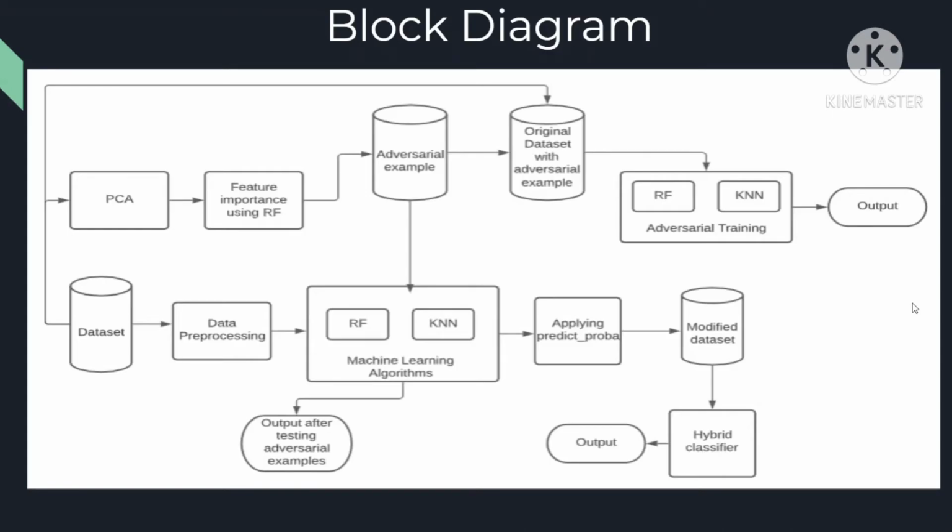Also, now I'll be giving you a very brief introduction to our system through the block diagram. So this is the dataset, on which we have run a few machine learning algorithms and gotten an output. After that, we put it through a hybrid classifier and received a better output. And finally, we trained the dataset with adversarial examples, and this reduced the rate of false positives. Now Vrinda will take you through the process.